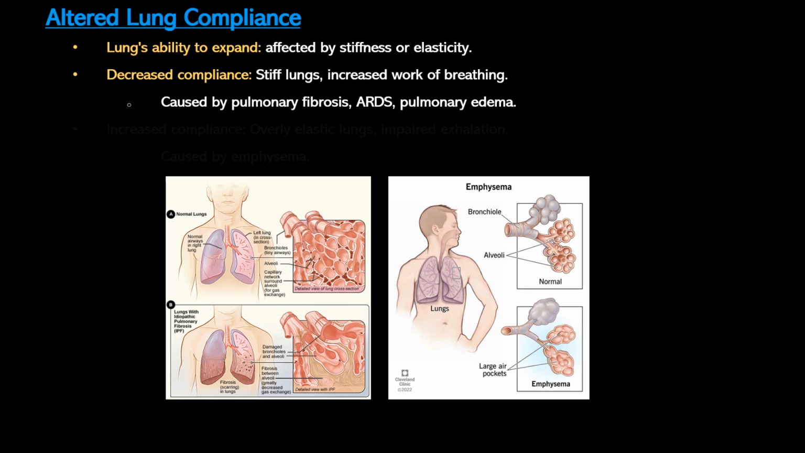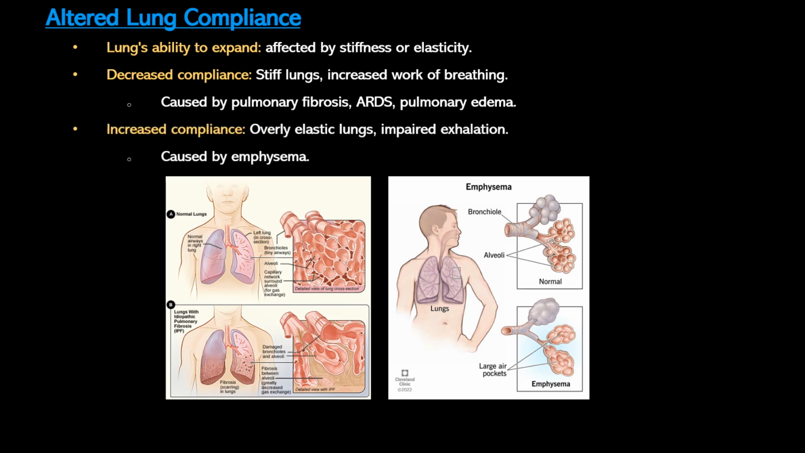In contrast, increased lung compliance occurs when the lungs are overly elastic, inflating easily but failing to recoil properly during exhalation. This is characteristic of emphysema, where alveolar destruction leads to air trapping and impaired exhalation.